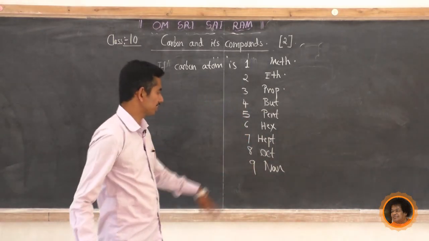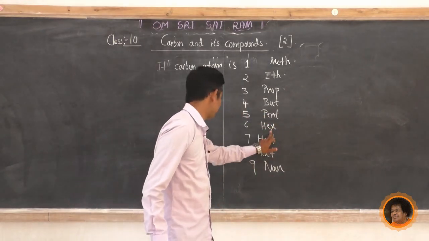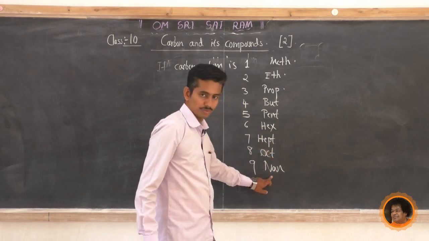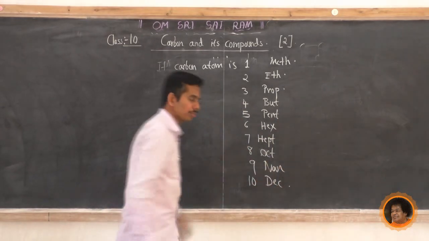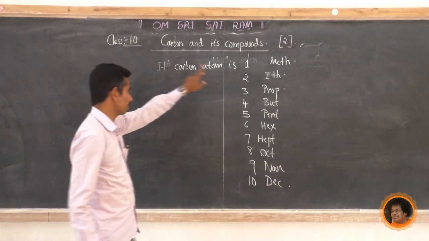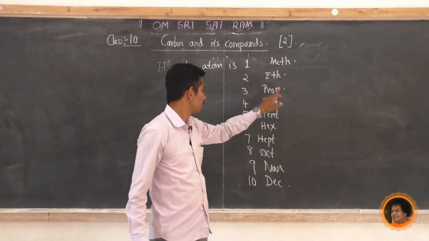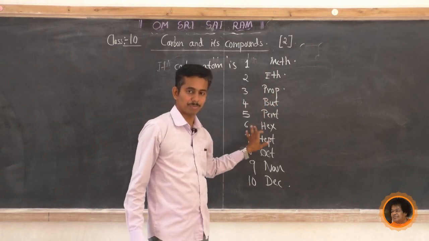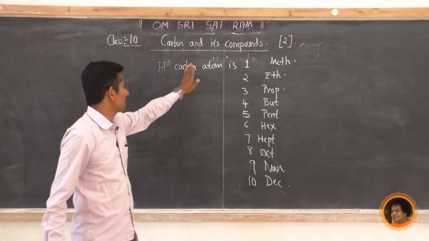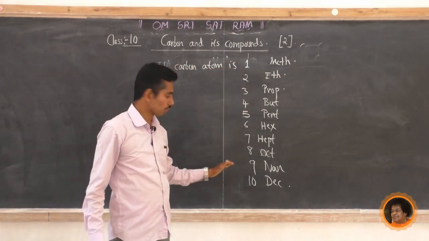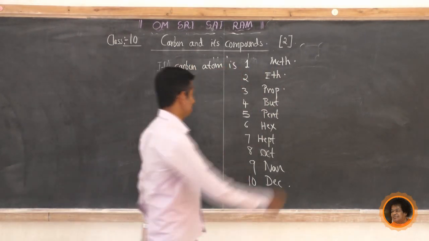Some textbooks give it as penta, hexa, hepta, octa, nano. Then 10 means dec. Just remember these points: 1 is meth, 2 eth, prop, but, pent, hexa, hepta, octa, nano, deca.